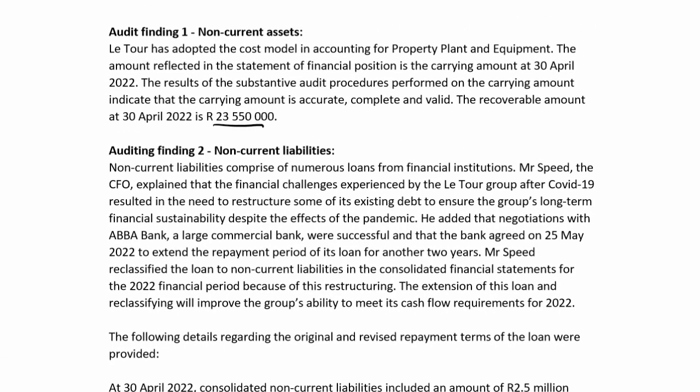So it is overstated because they have not recorded it at the lower of the recoverable amount and the carrying amount. Okay, so we've got a misstatement here. They have not recorded the impairment, and that is 1320.